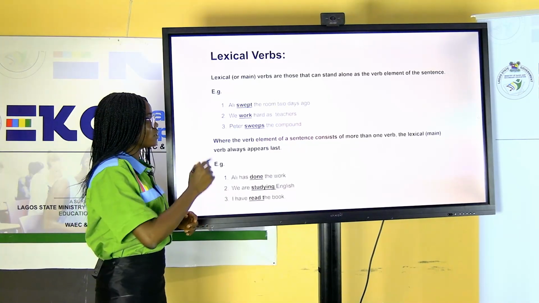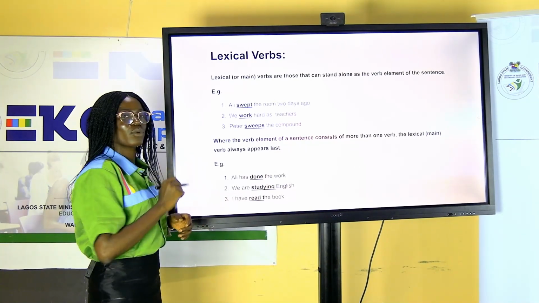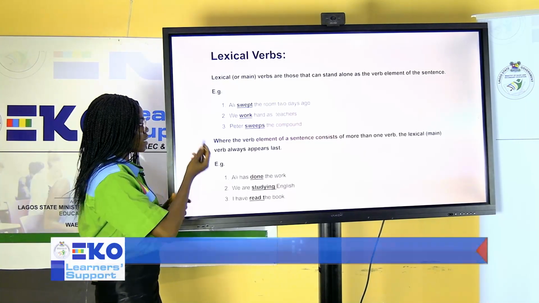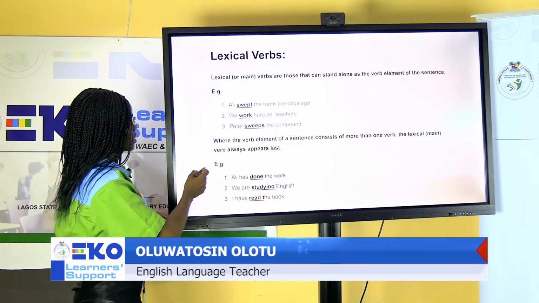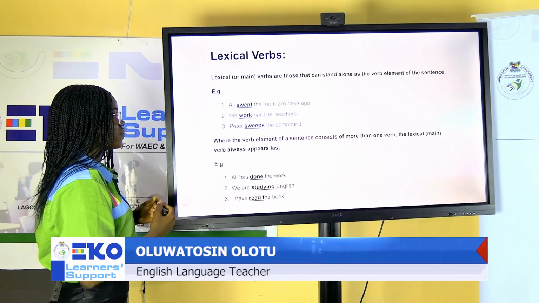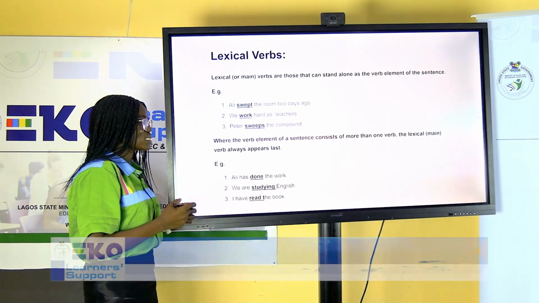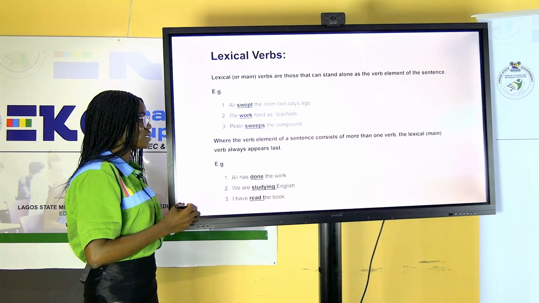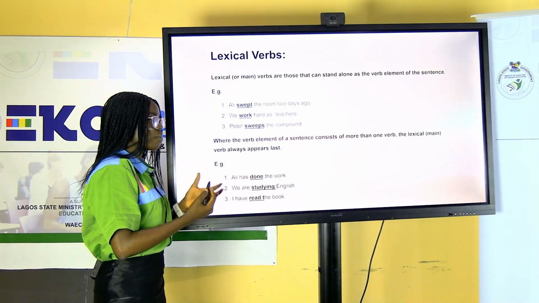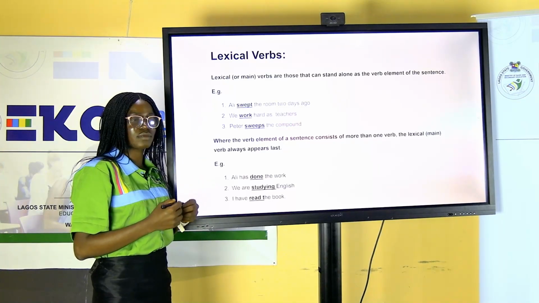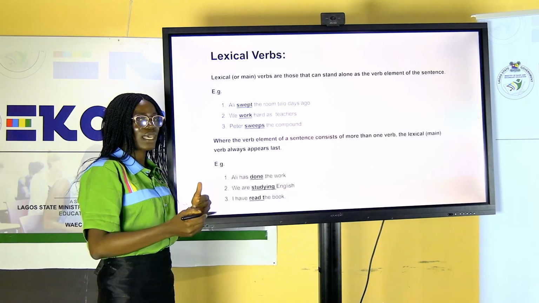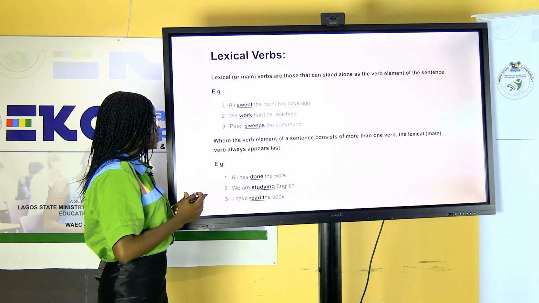Peter sweeps the compound. Sweeps is an example of a main verb, which is also known as a lexical verb. Let's look at other ones. Where the verb element of the sentence consists of more than one verb, the lexical verb always appears last. Sometimes we can have more than one verb in a sentence. In that case, the lexical verb will appear after the other verbs.